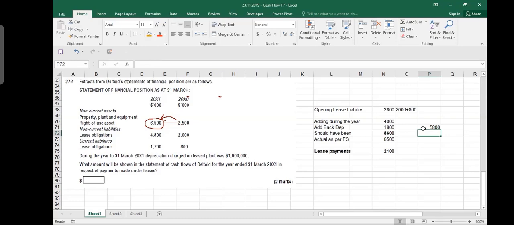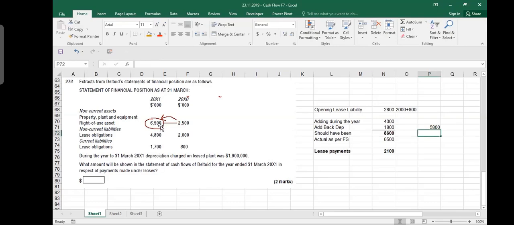Yes, sir. Like 2,800 was my previous year liability. If I do not purchase anything new, the liability would not increase. But then what happened? I purchased some new asset under lease. On one hand, it is my asset. On the other hand, it is my liability. When I purchase an asset of $100,000, this $100,000 is my asset and this $100,000 is my liability at the same time. So I am increasing the leased asset, which means I'm increasing the lease liability as well. So how much am I increasing?